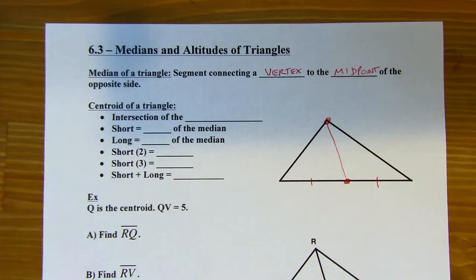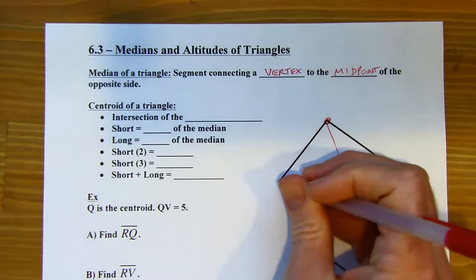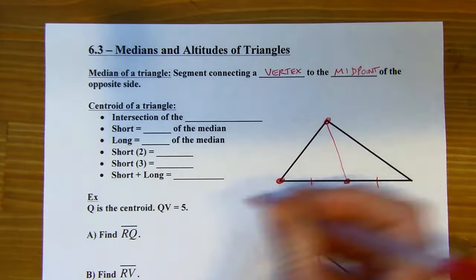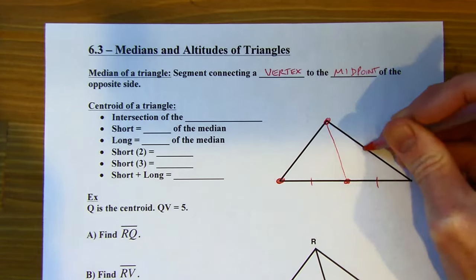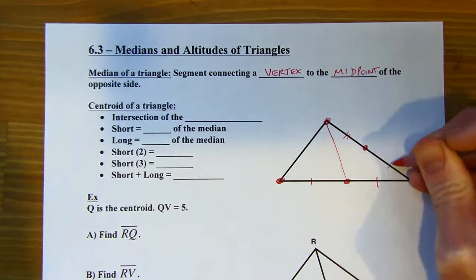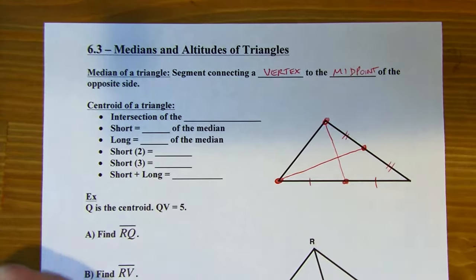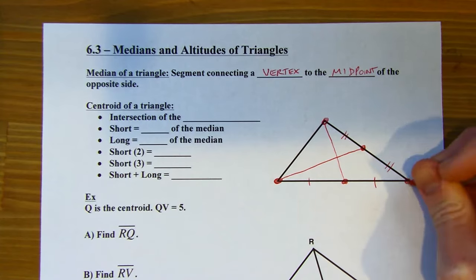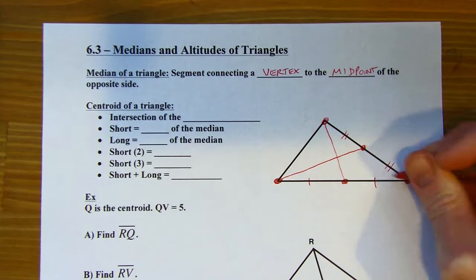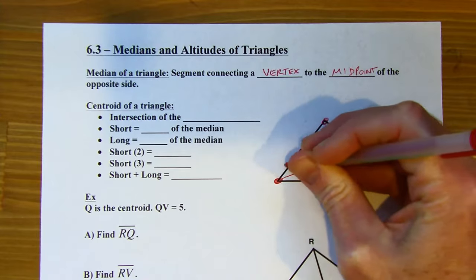Okay, now there are other medians in this triangle, so let's draw the other ones in. I didn't have to choose that corner, I could choose this vertex and connect that to the opposite midpoint. So I'm going to draw the midpoint of this side, something like so. I should really use a ruler and be more precise here, but that's all right. And then I could draw in one here, which will go to the opposite side, and the midpoint, something like this.